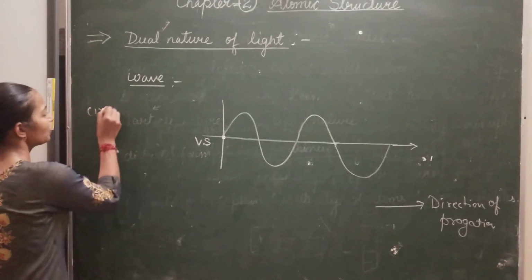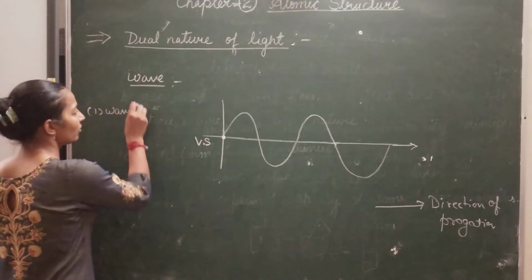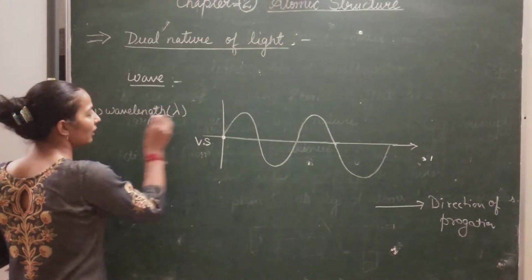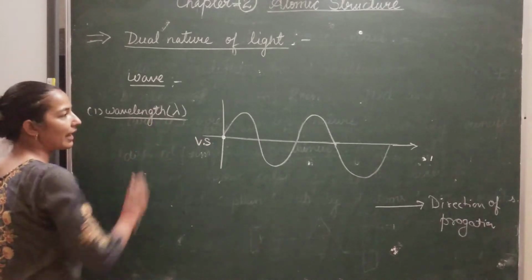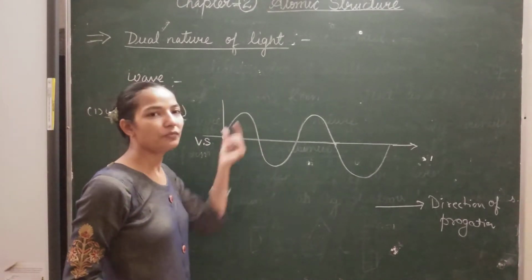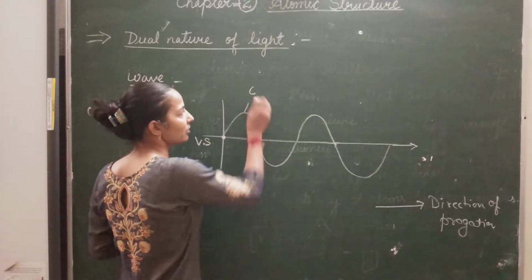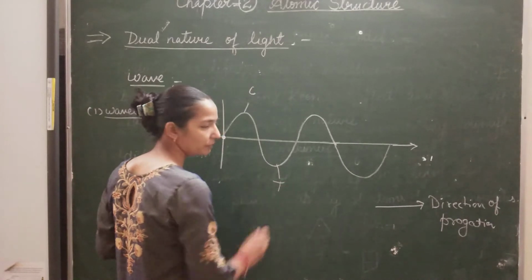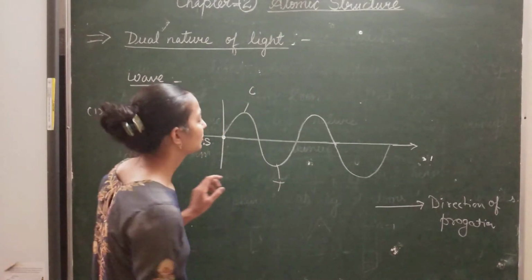So let's discuss now the different characteristics. Number one is the wavelength of a wave. The wavelength is represented by the symbol lambda. In every wave, the top part is called the crest, C-R-E-S-T, and the lower part is called the trough, T-R-O-U-G-H.